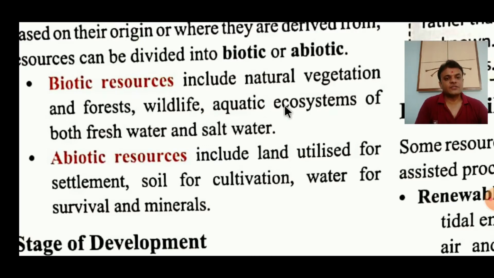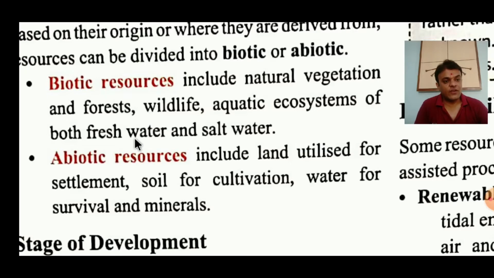Aquatic ecosystem. Aquatic is derived from aqua, and aqua means water. So aquatic means related to water. Aquatic ecosystems means a system under the water. So nature has ecosystems under and outside the water also. So aquatic ecosystem of both types of water: fresh water, which is usable by us for drinking, for washing, and for many purposes.